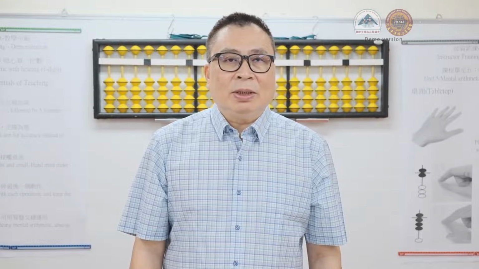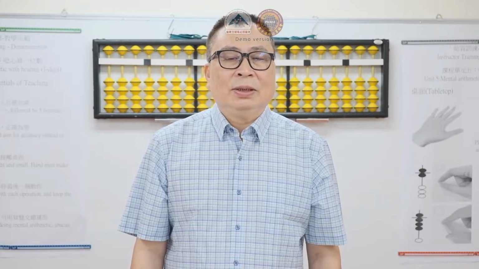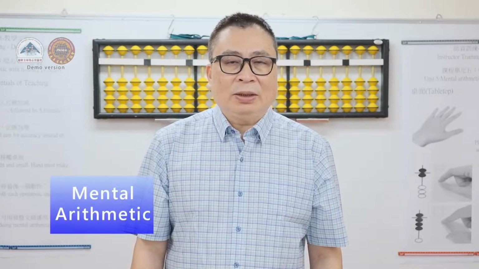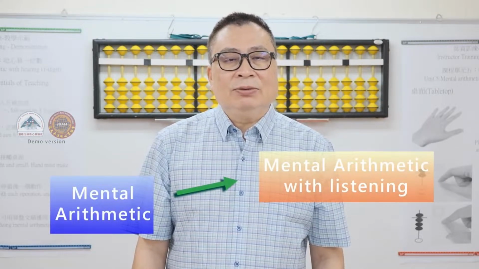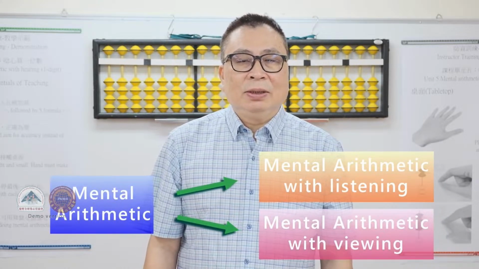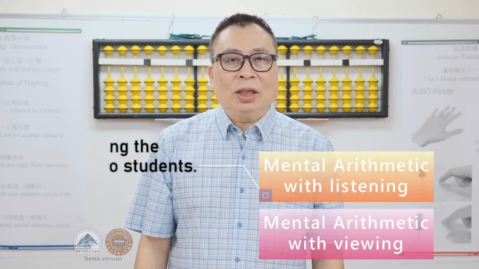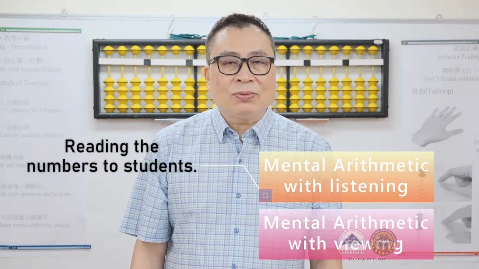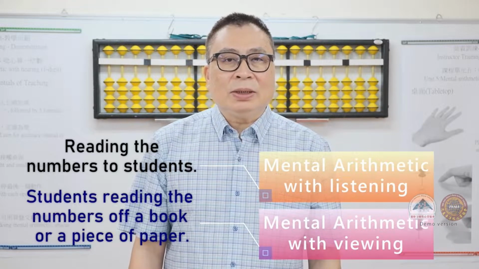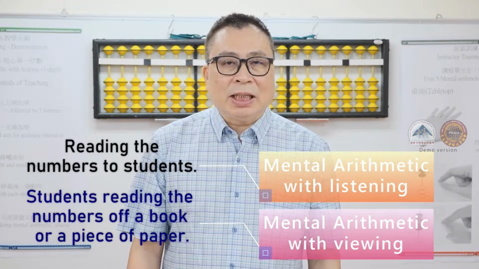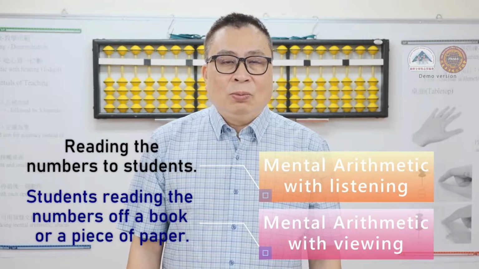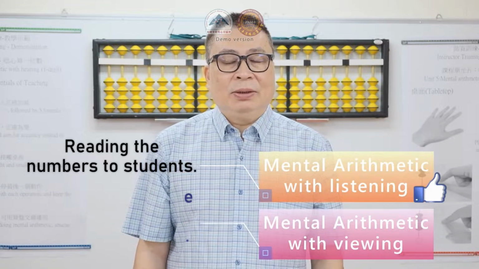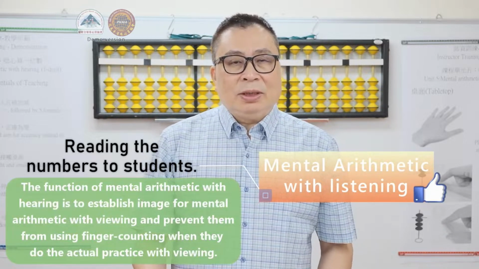In this unit, we would like to explain what mental arithmetic with listening is. There are two different types of mental arithmetic. One is mental arithmetic with listening, and another is mental arithmetic with viewing. Mental arithmetic with listening is where the teacher will read the numbers to the students. Sometimes we call it mental arithmetic with reading. Mental arithmetic with viewing is where students will look at the questions in the book and answer them. We should start learning mental arithmetic with listening first.